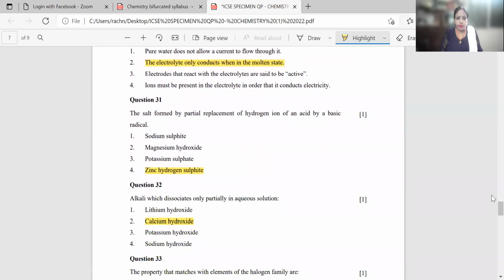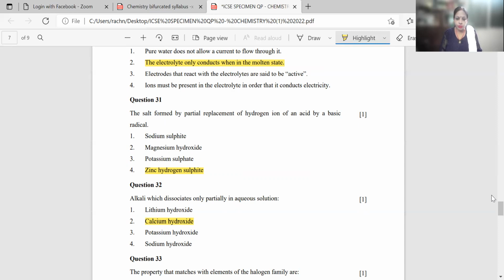Question number 31. The salt formed by partial replacement of hydrogen ion of an acid by a basic radical. Again, here the correct answer will be zinc hydrogen sulfite. Now, instead of asking which one is an acid salt, they have just twisted the thing. They are saying the salt formed by partial replacement of hydrogen ion of an acid by a basic radical. So it is zinc hydrogen sulfite, ZnHSO3. So this is the correct answer.